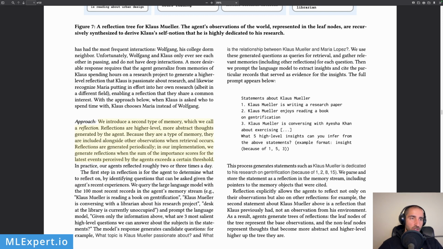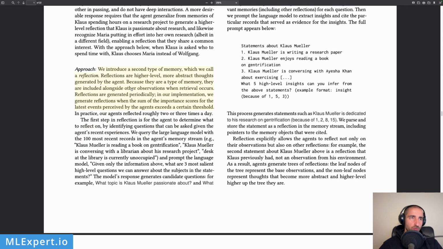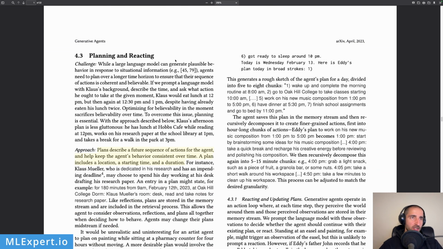Reflections are generated periodically. In our implementation, we generate reflections when the sum of the importance scores for the latest events perceived by the agents exceeds a threshold value, and then they look through those reflections. Finally, they're doing the planning and reacting. Plans describe a future sequence of actions for the agents and help keep the agent's behavior consistent over time. A plan includes a location, a starting time, and a duration. For instance, Klaus Mueller, who is dedicated to his research and has an impending deadline, might choose to spend his day working at his desk, drafting his research paper.